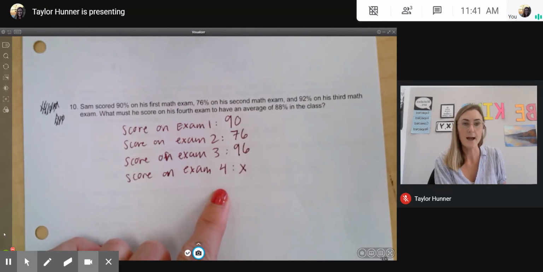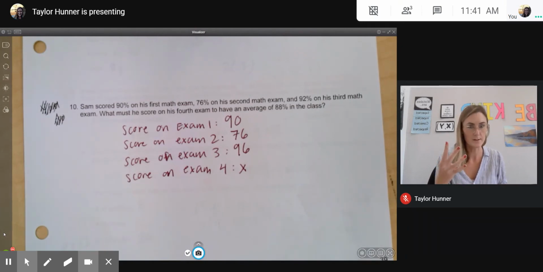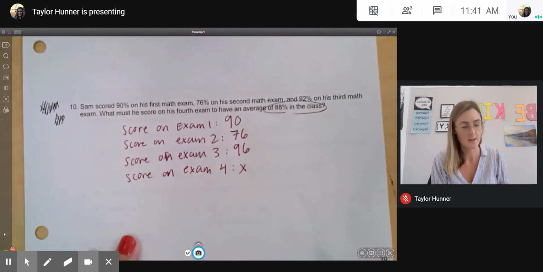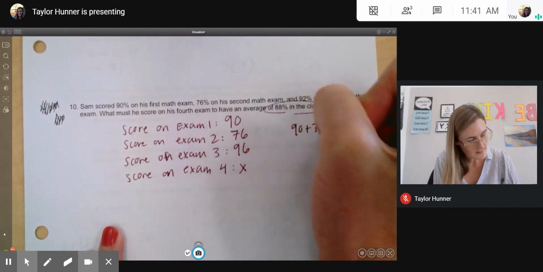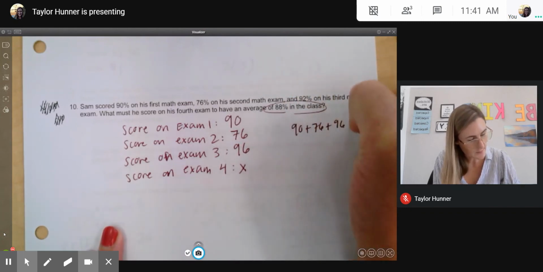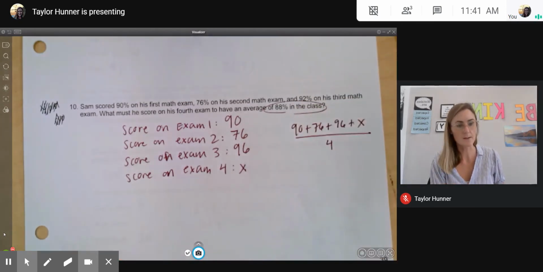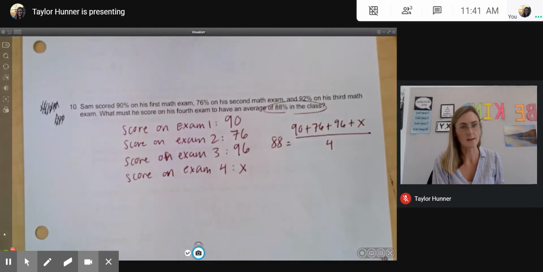When I take an average of two things, I add those two things together and divide by 2. So if I take an average of 4 things, I add those 4 things together and divide by 4. And we want that to be equal to 88%. So now I'm going to write 90 plus 76 plus 96 plus X. And remember, I'm going to divide those by 4 because there's 4 of them. I want that to be equal to 88.